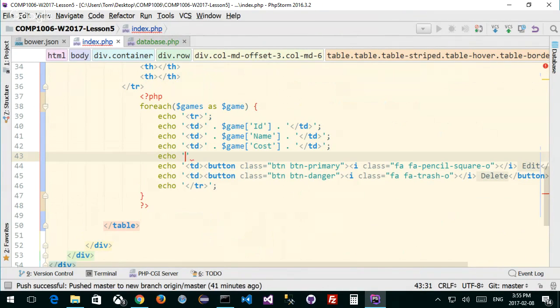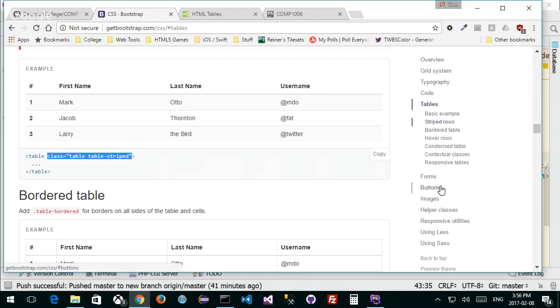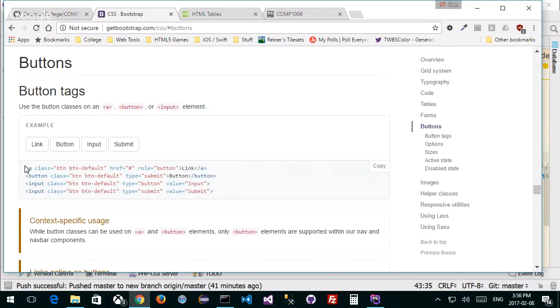Echo, again, I'm going to open up my single tick right here. I definitely want to put in a TD, just like we had before, right? And inside my TD, I want to have a different set of structures. It's going to be different buttons. Now, to get a hint of that, if you don't remember, if I go to my Bootstrap and look at buttons, you can see that there are different kinds of buttons. You can use a button like this, right, which is what we did. But really what we want to do is a button like this, with an anchor tag. That gives us more control because of this href tag, right? Make sense? So I want to change my button class to an A. That's all I want to do right now.